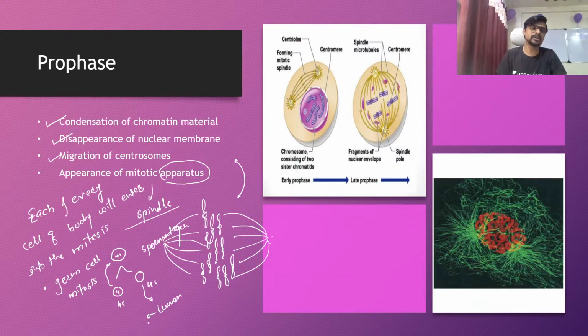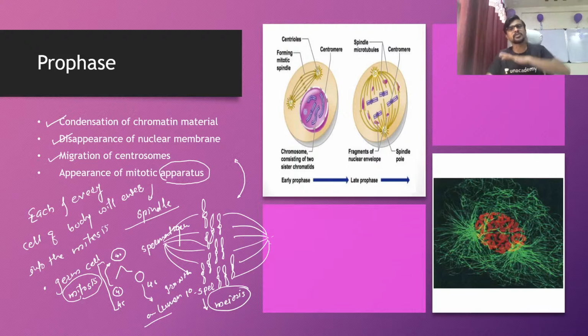Here the primary spermatocyte is synthesized, which is the growth between the spermatogonium and the primary spermatocyte, and this primary spermatocyte then enters into meiosis. Till this stage it is mitotic division, so you can say the germ cell also enters into mitosis. Mitosis is compulsory for each and every cell present in our body.